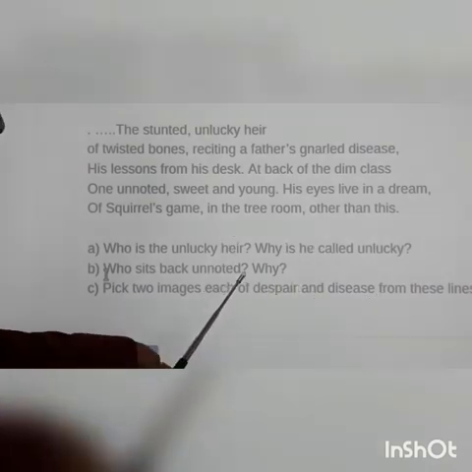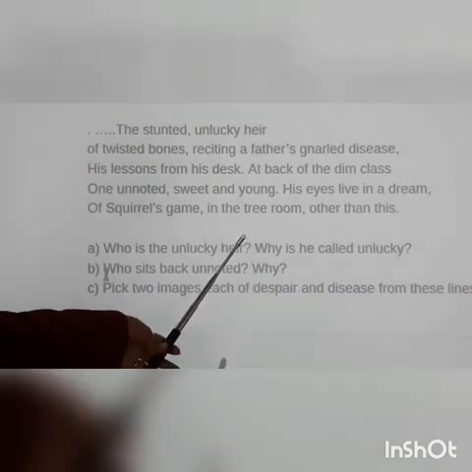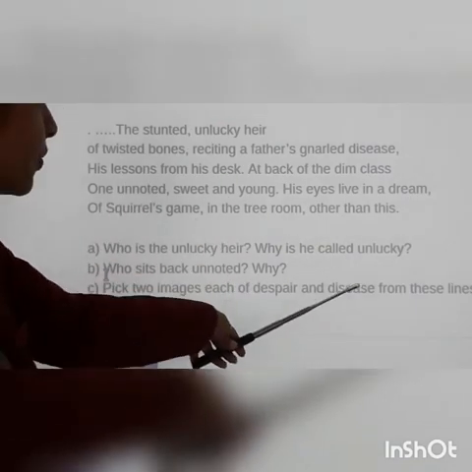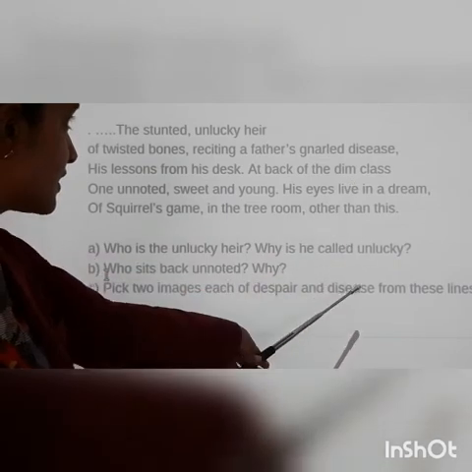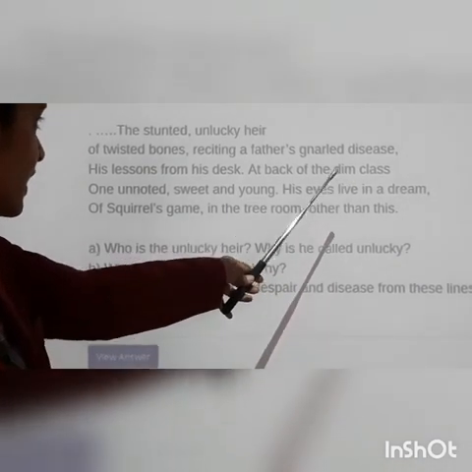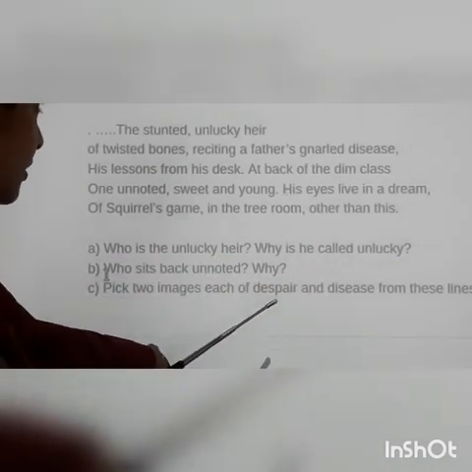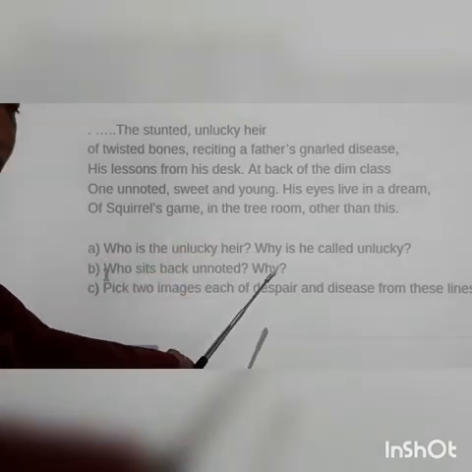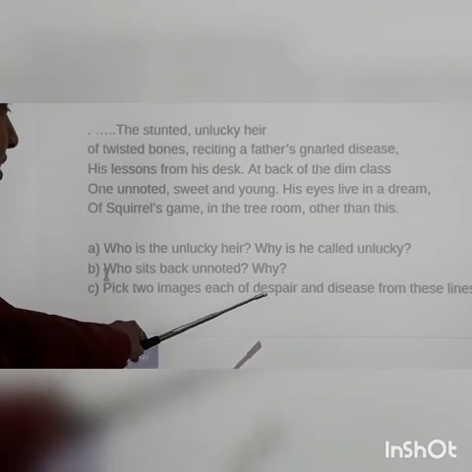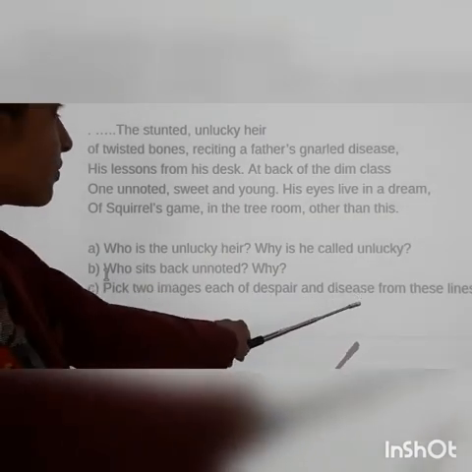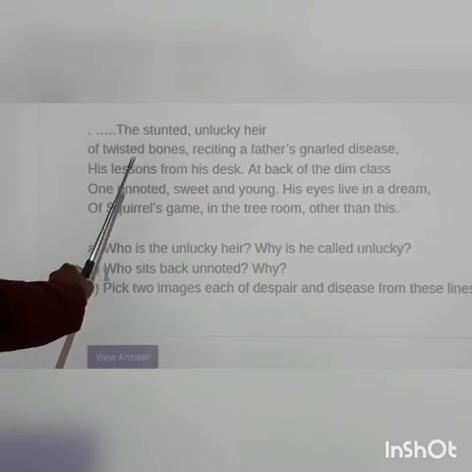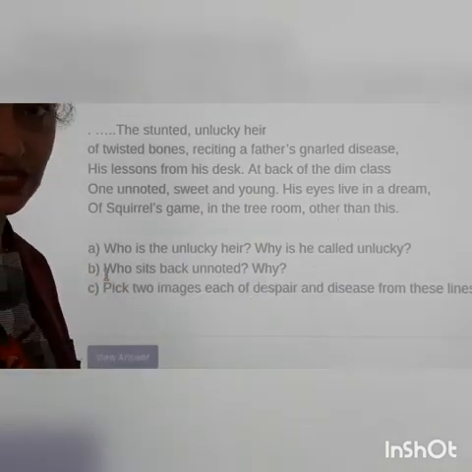When you talk about despair, despair is further you can say twisted bones. Twisted bones are diseases. Gnarled disease, right? Dim class you can say is the image of despair. Unlucky heir, despair, right? Unlucky heir is despair. Whereas when you talk about diseases, gnarled disease and twisted bones, they show that they are diseases, right?